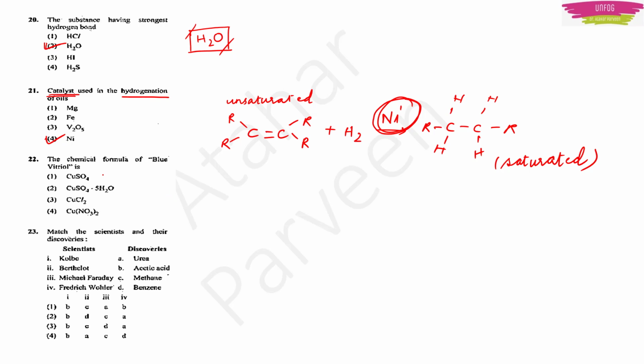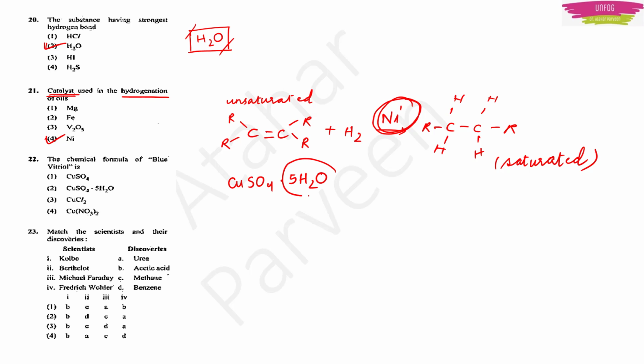Then we have the 22nd question, which is asking the chemical formula of blue vitriol. Blue vitriol is a very common compound in the chemistry labs. Actually, it is a blue crystalline solid. It is a crystal, right? It should be a hydrated solid because it has a crystal structure. So, its formula is CuSO4.5H2O.